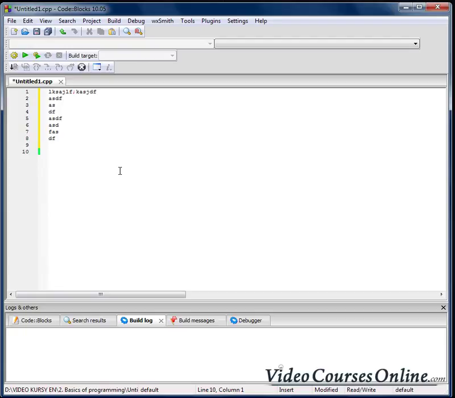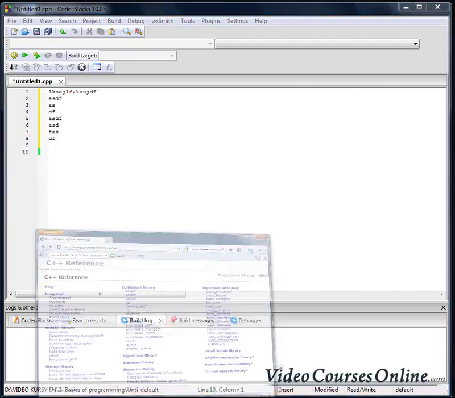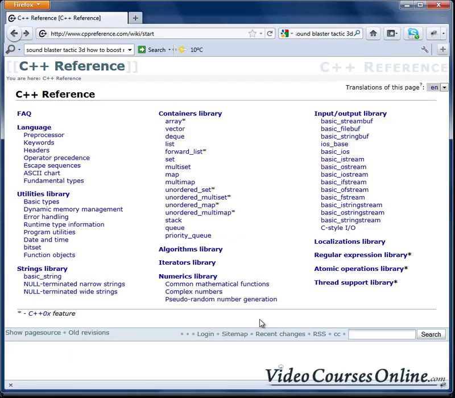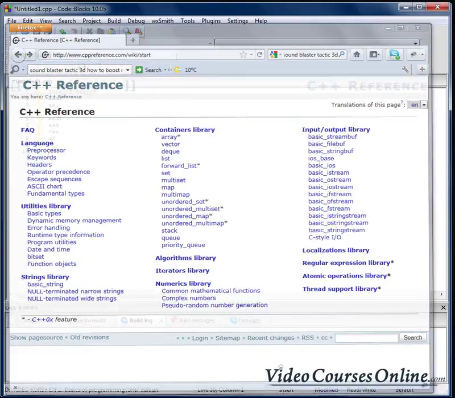So they will help us create our programs faster. Sure, we can also create libraries, but that topic is a bit advanced. There are many libraries that we can use for free. Some of them are on that website. You can find many others using a search engine, like for example Google.